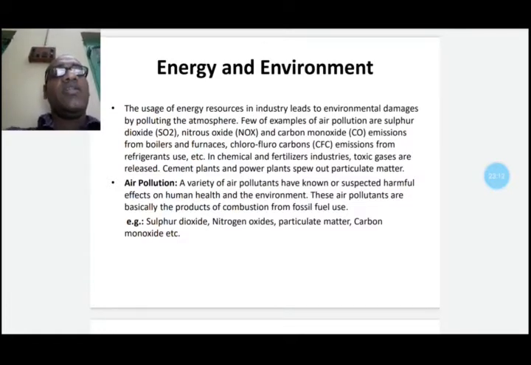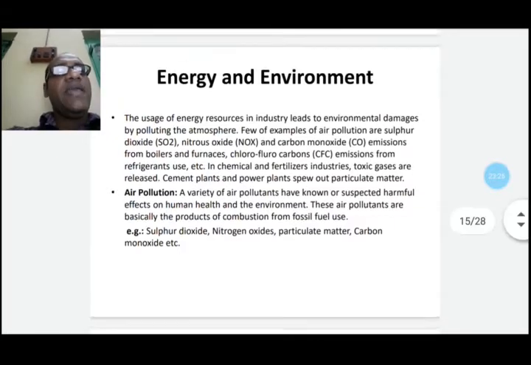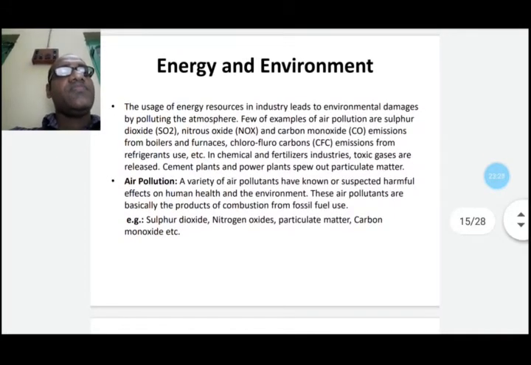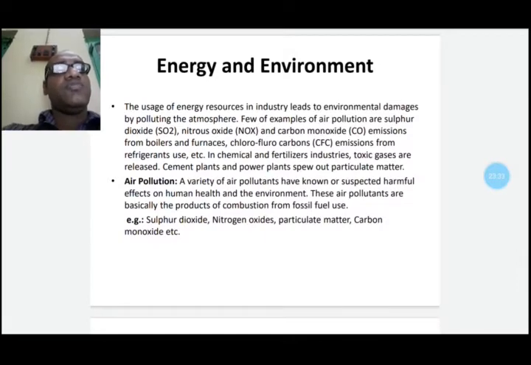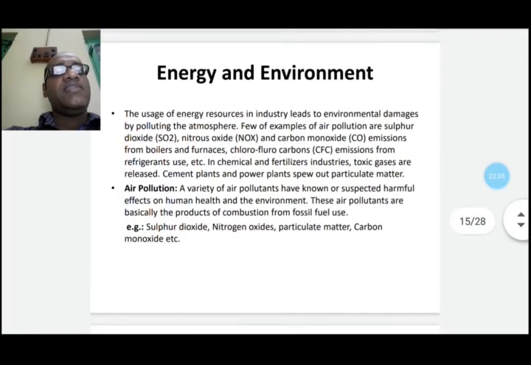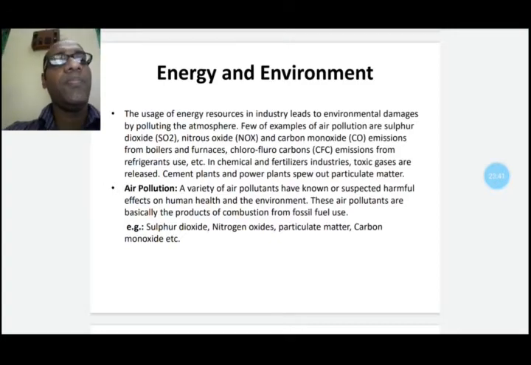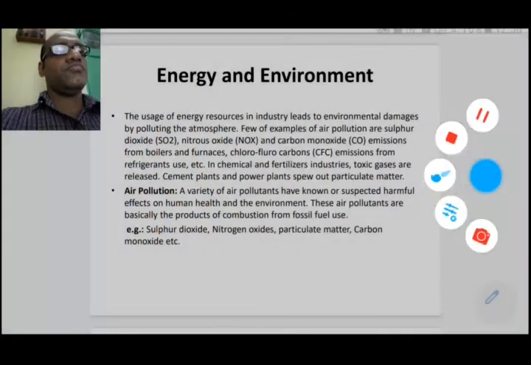Chlorofluorocarbons etc. can be released from refrigerators, refrigerant plants, and air conditioning systems also. The chemical and fertilizer industries also produce toxic gases that are released to the atmosphere. Cement plants and power plants spew out not only harmful gases but also particulate matter.